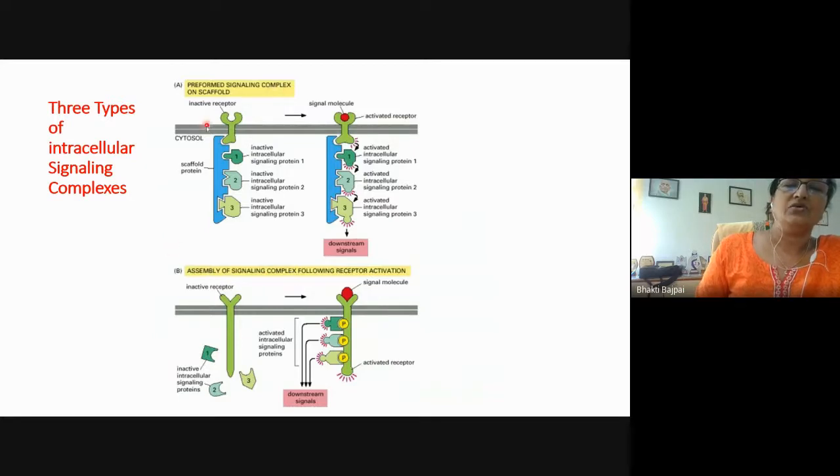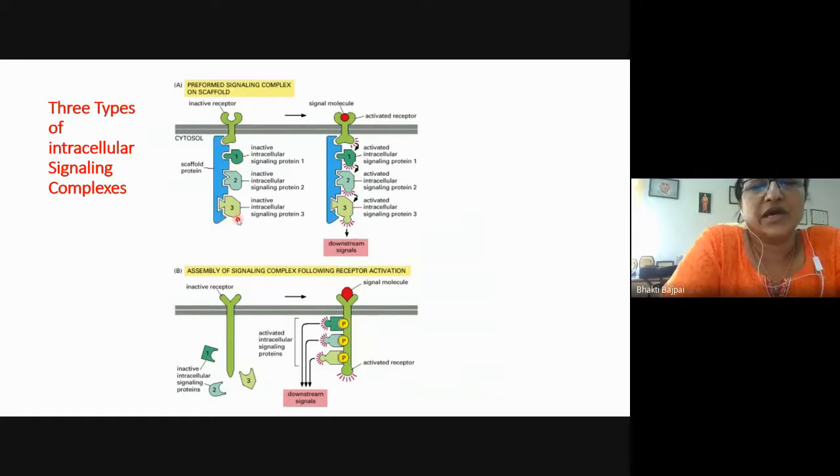In one type, the receptor is inactive, but it is bound to the scaffold protein, and on the scaffold protein, the proteins are arranged but in the inactive form. So when the signal binds, the receptor will be activated, and then the signal will be relayed in a systematic manner from protein 1 to protein 3 and maybe up to the nucleus. So this is the first type, that is the preformed signaling complex on scaffold. In this case, all the signaling molecules involved in that particular pathway are present attached to the scaffold.